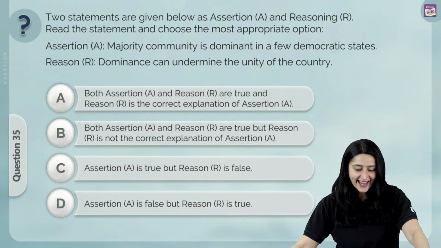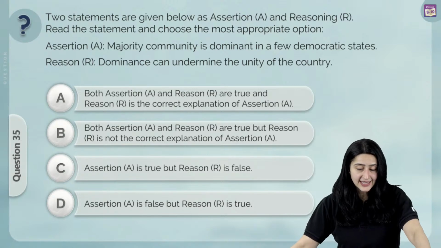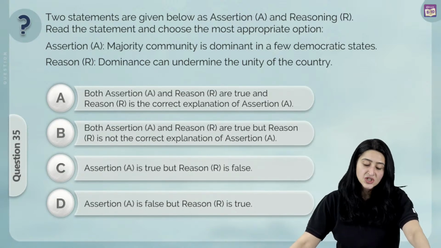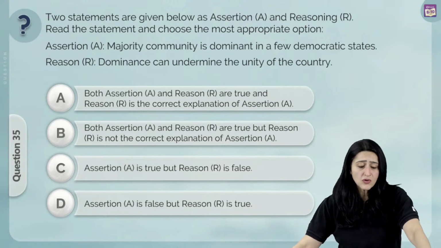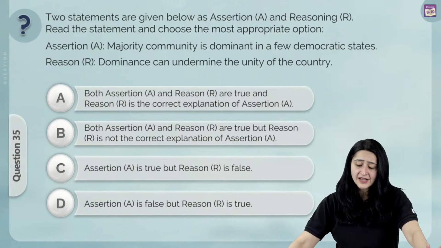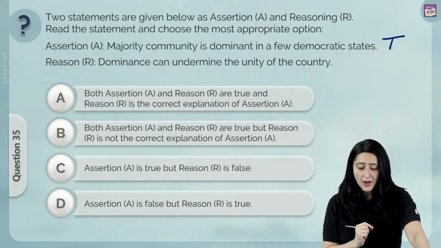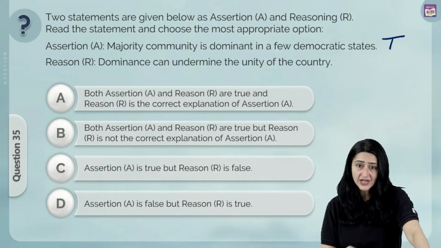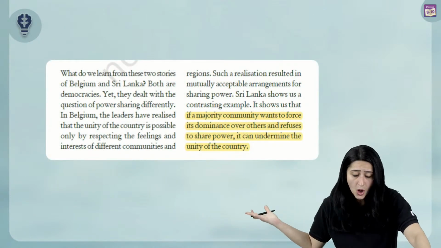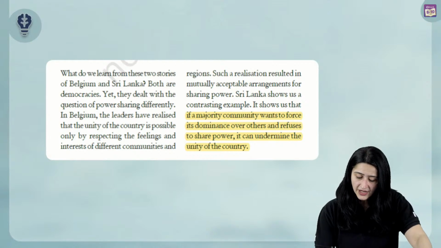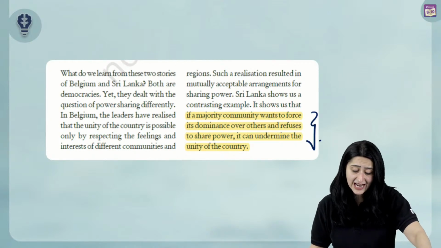Assertion reason question again. Majority community is dominant in a few democratic states is the assertion. Reason says dominance can undermine the unity of the country. Are both true? Well, the majority community is dominant in a few democratic states. This is definitely true. Now, can dominance undermine the unity of the country? Well, logically, yes, it can. And in fact, we've got a screenshot here from the textbook also.